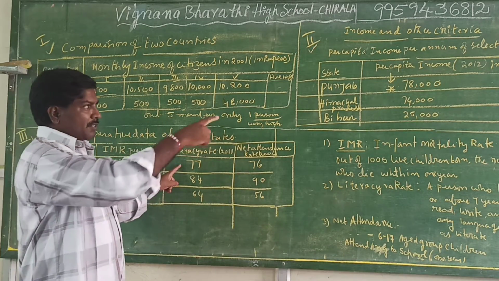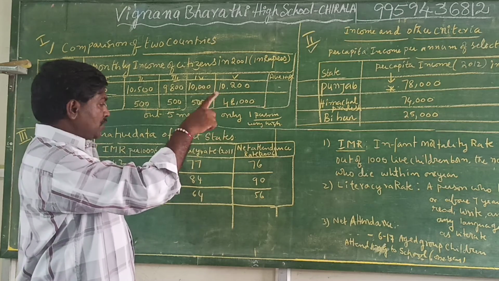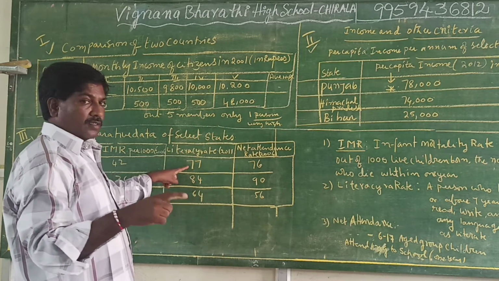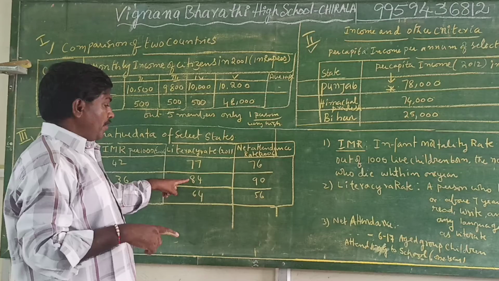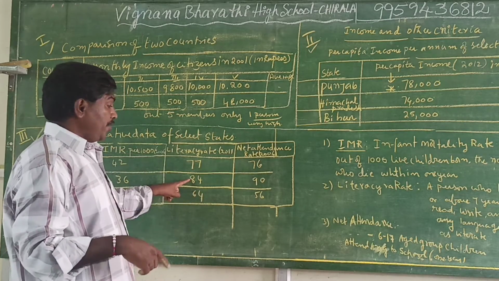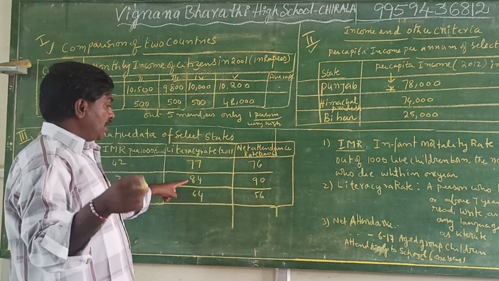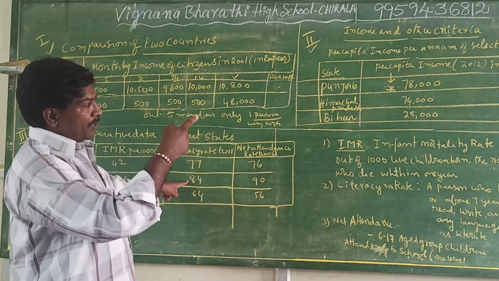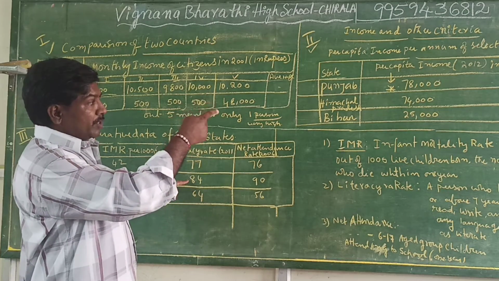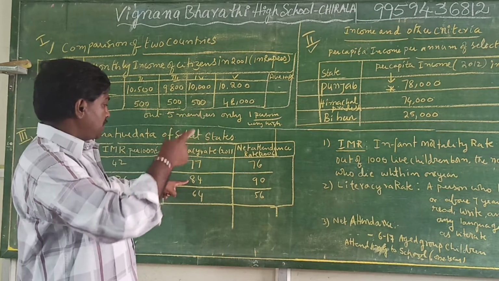And here income is very high in Punjab, 78,000, but the literacy rate is 77%, whereas in Himachal Pradesh the literacy rate is 84%. But their per capita income is 4,000 less compared to Punjab.